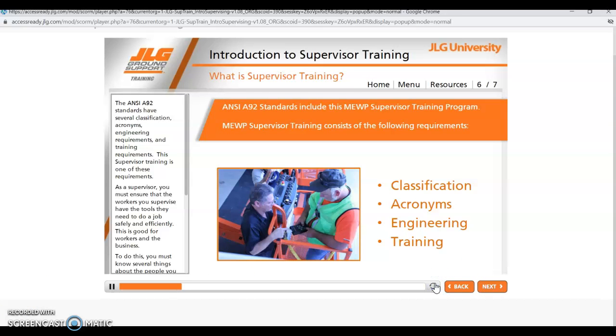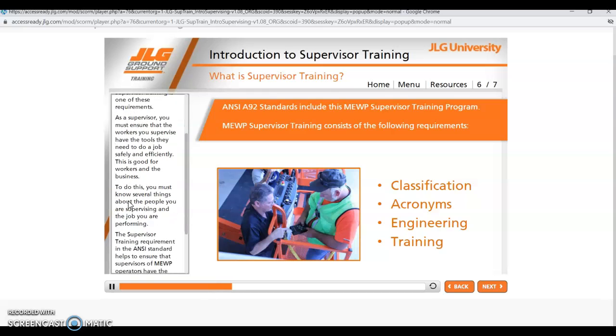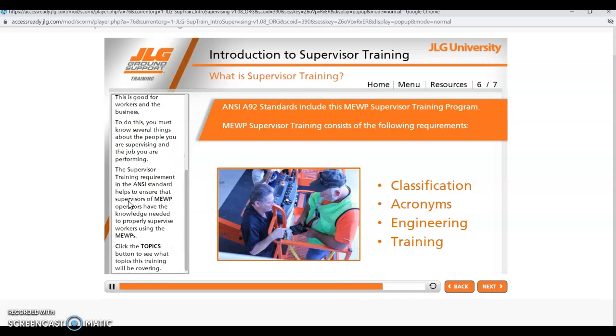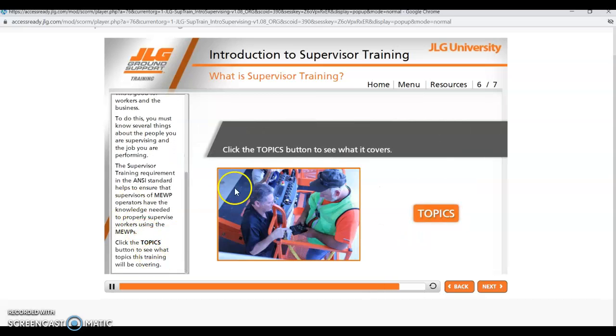Training requirements. This supervisor training is one of these requirements. As a supervisor, you must ensure that the workers you supervise have the tools they need to do a job safely and efficiently. This is good for workers and the business. To do this, you must know several things about the people you are supervising and the job you are performing. The supervisor training requirement in the ANSI standard helps to ensure that supervisors of MEWP operators have the knowledge needed to properly supervise workers using the MEWPS. Click the Topics button to see what topics this training will be covering.